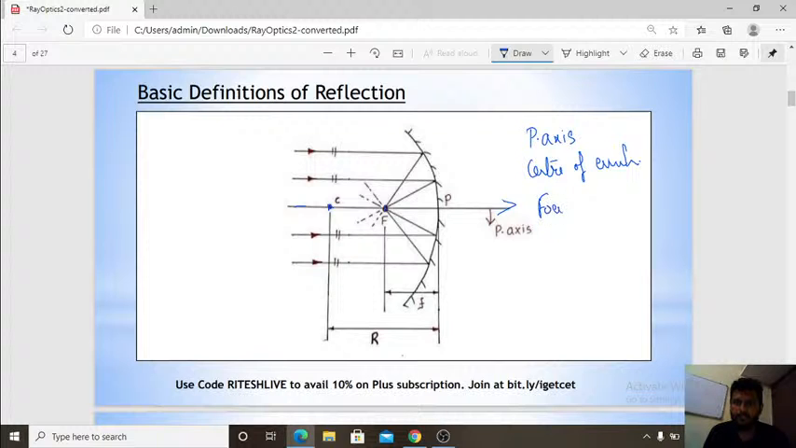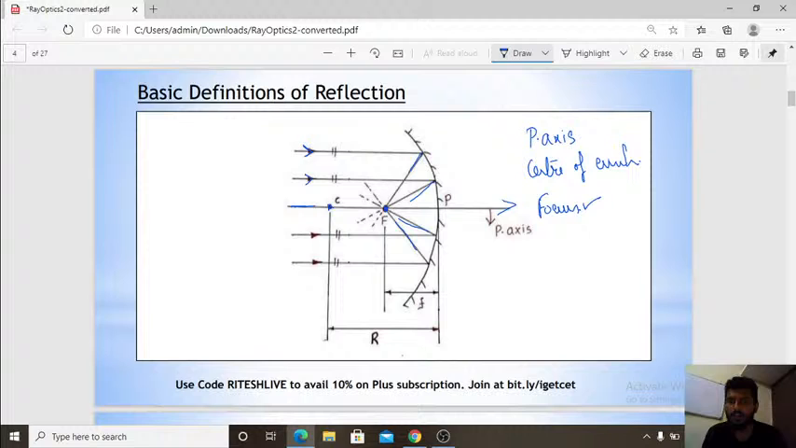Focus point is nothing but when rays of light incident over the mirror reflect back, these reflected rays will meet at a single point. That point is the focus point. But you need to mention that the incident rays which are incident over the spherical mirror should be parallel to the principal axis, and after reflecting back they will meet at a single point.